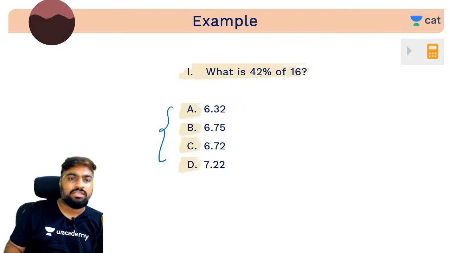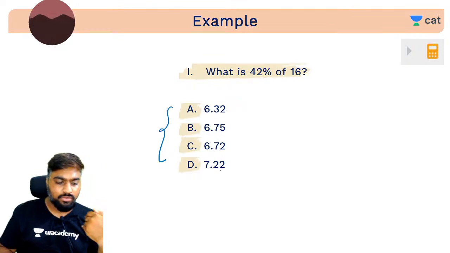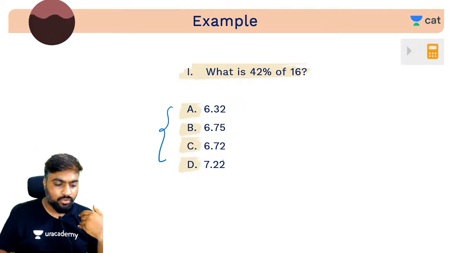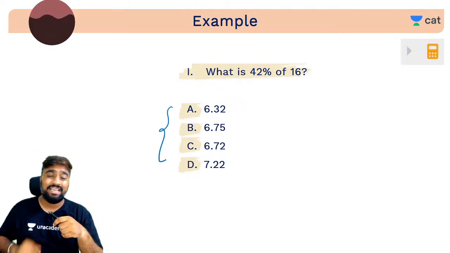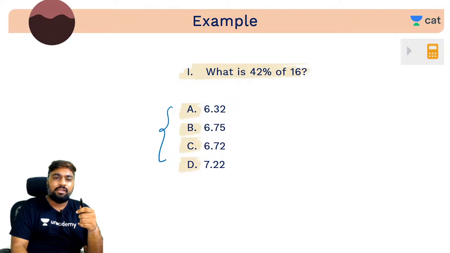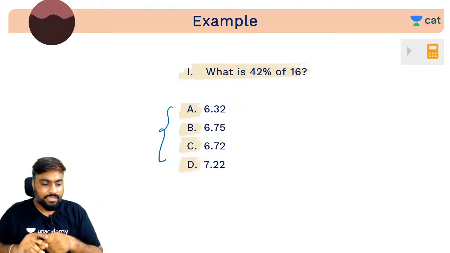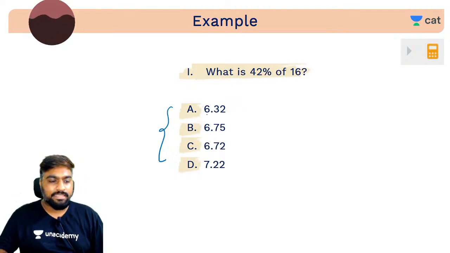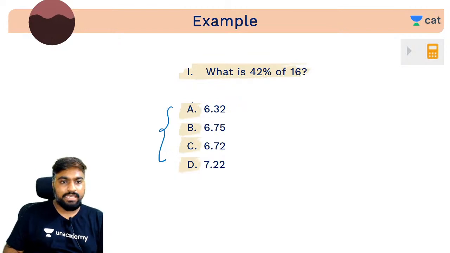So if they're asking what is 42 percentage of 16 and the answer choices are given to us, then you don't really have to go for the precise value, right? A close enough value is enough, isn't it? Yes or no? If it's a close enough value, that's enough. Himanshu says A, Shreya says C, Indraneel says C, Shreyashi says C. A or C?